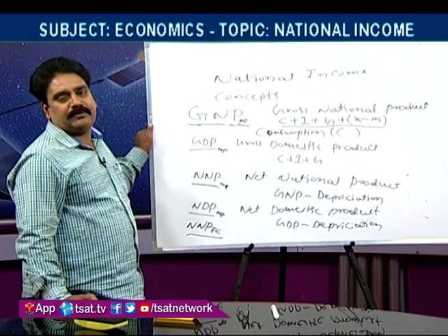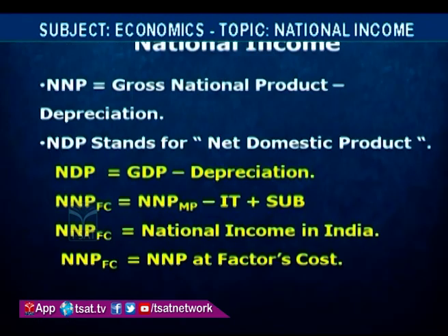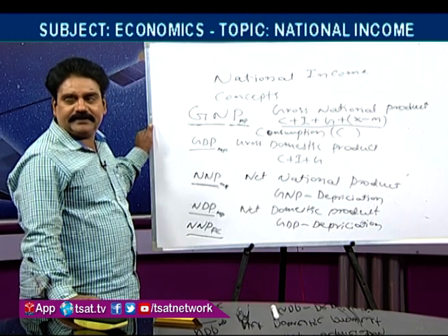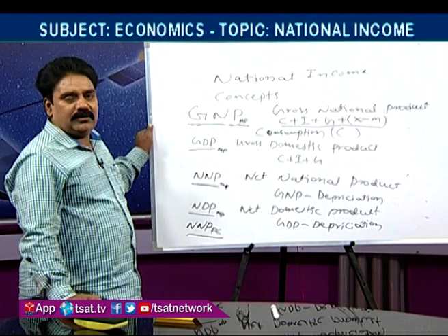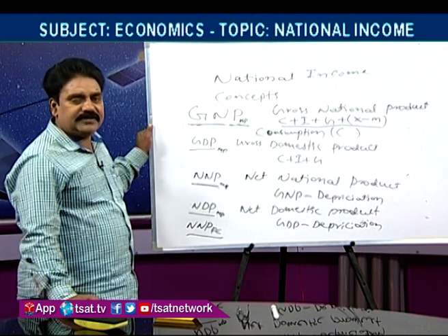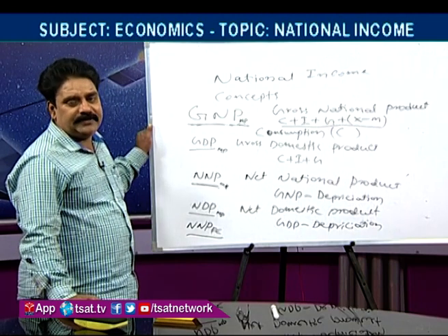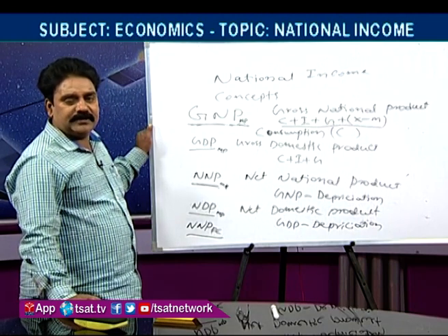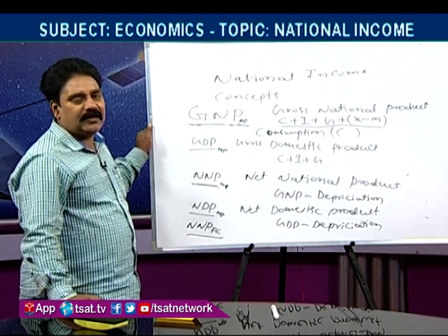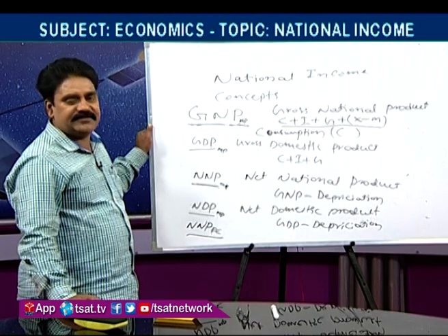Here, what are the factors of production? We have to know about it. We have four factors of production: land, labor, capital, organization. For land they will take rent, for labor they will take wages, for capital they receive interest, and the organizer receives profit. These are the remunerations to the factors of production for rendering their services in the production of goods and services.